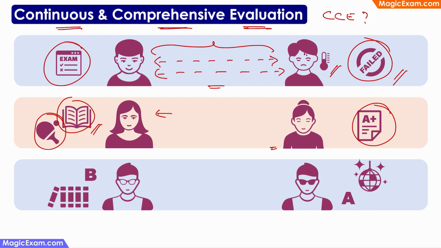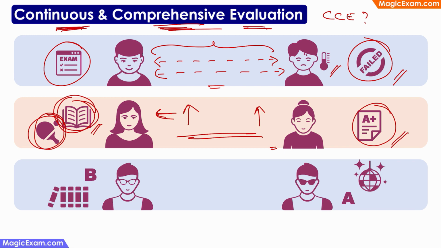So, if we were to use continuous and comprehensive evaluation, then we will give weightage to not only the academic concepts, but the sports and the extracurriculars as well. So then Sita also would have got high marks, and Geeta, who has focused only on studies, she also would have got high marks. So both of them would have been rated equally if we had used continuous and comprehensive evaluation rather than just focusing on the academic evaluation.